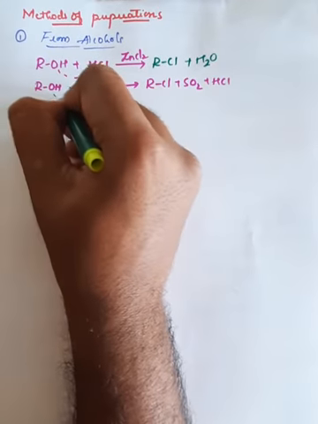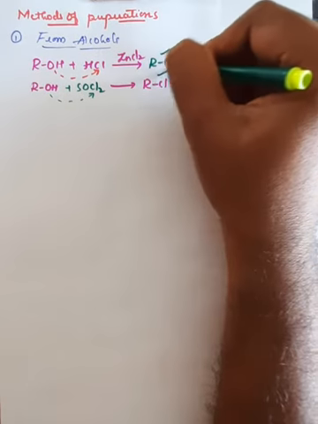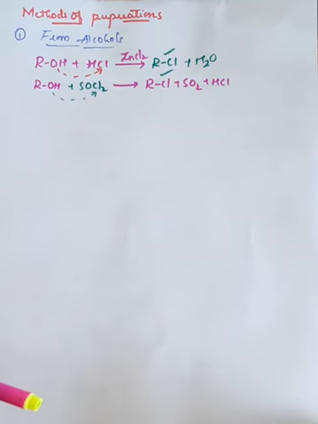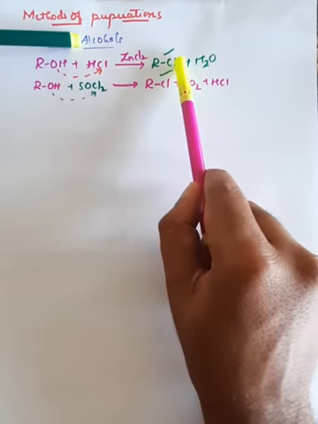Here also we have used alcohol, and the OH group is replaced by Cl and converted into an alkyl halide. These are the two important examples for the preparation of haloalkanes from alcohols. That is the first one.